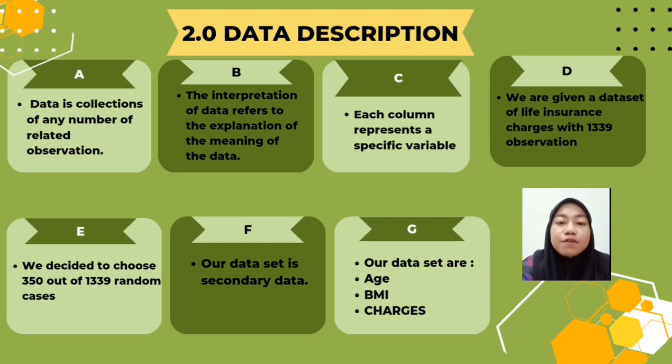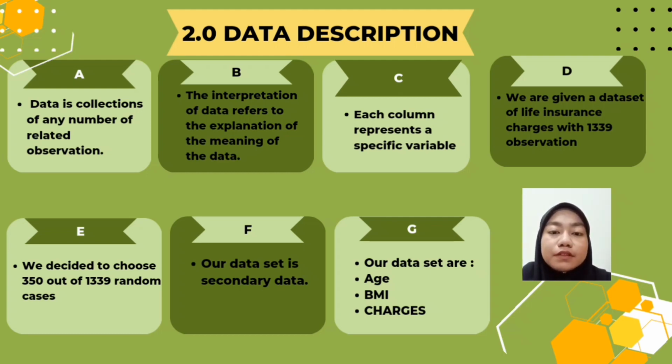A22A0234. Now, I will present the data description. Data is a collection of any number of related observations. The interpretation of data refers to the explanation of the meaning of the data. Each column represents a specific variable and each row corresponds to a question of the member's data set.